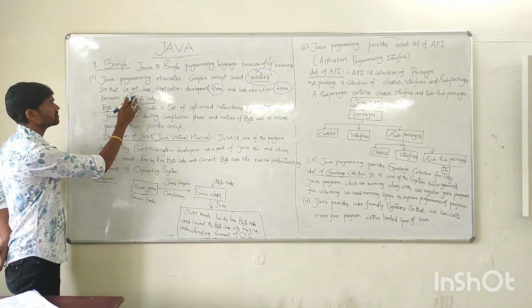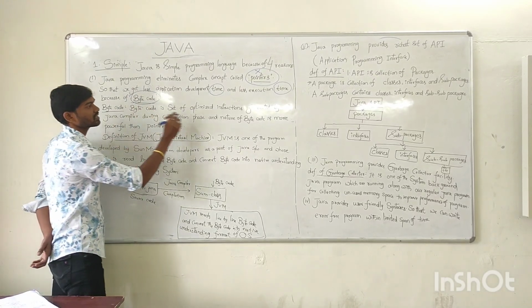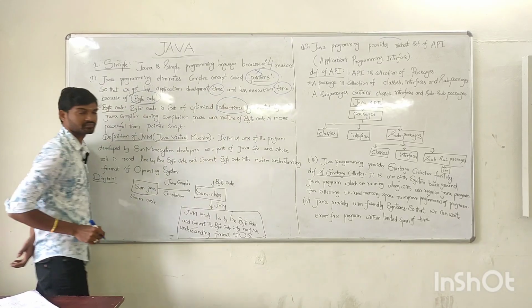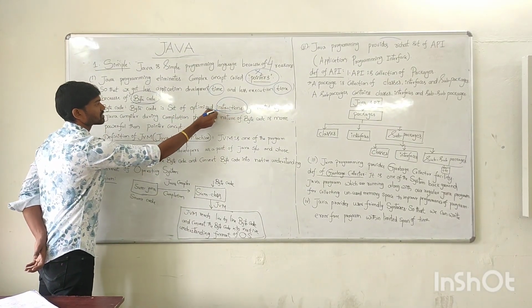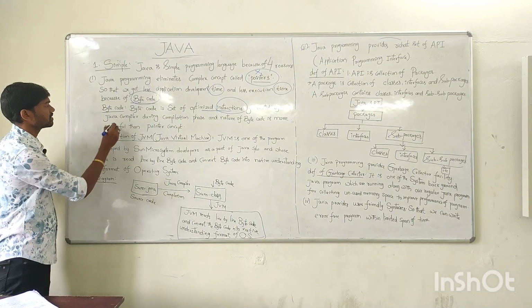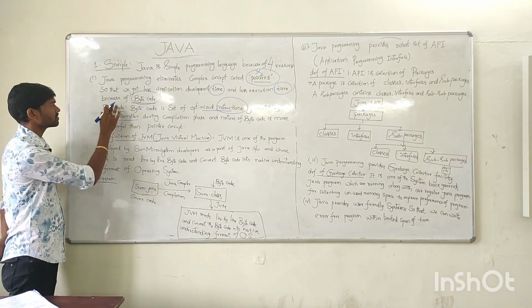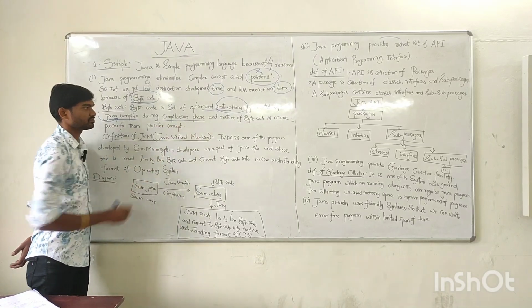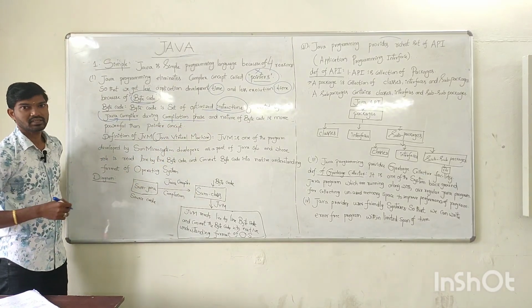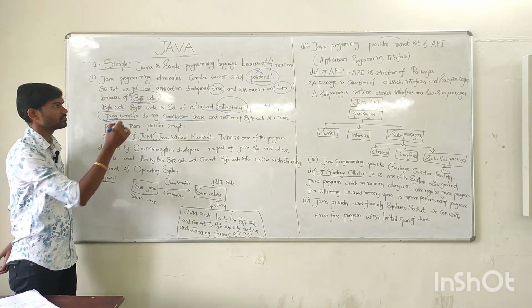So what is bytecode? Bytecode is a set of instructions which are generated by the Java compiler. This bytecode is generated by the Java compiler during the compilation phase. And the nature of bytecode is more powerful than the pointer concept.